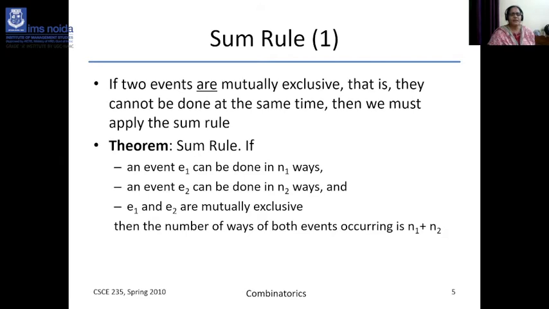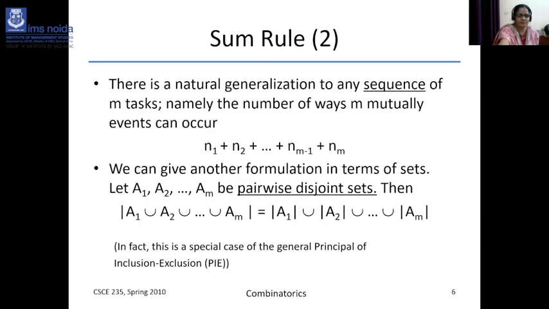So we must apply the sum rule. An event E1 can be done in N1 ways, an event E2 can be done in N2 ways, and E1 and E2 are mutually exclusive. So the number of ways of either event occurring is N1 plus N2. There is a natural generalization to a sequence of m tasks, so the number of ways will be N1 plus N2 plus up to N(m-1) plus Nm.